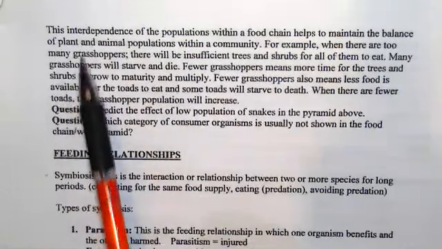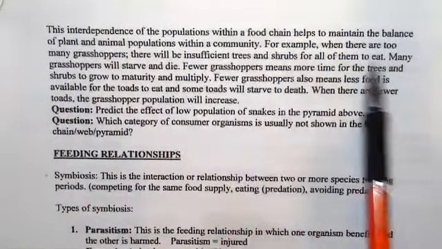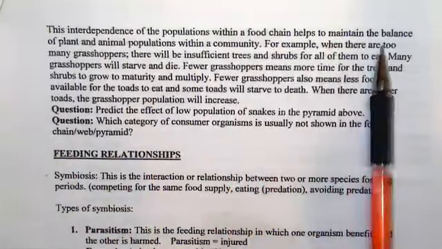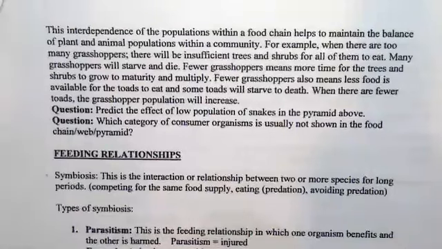So say this interdependence of the population within a food chain helps to maintain the balance of plant and animal populations within the community. For example, when there are too many grasshoppers, there will be insufficient trees and shrubs for all of them to eat. Many grasshoppers will starve and die.